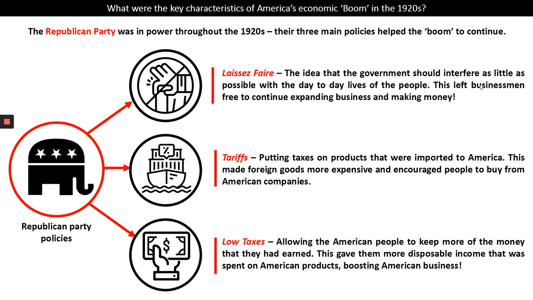And the final policy that I mentioned earlier was low taxation. This allowed the American people to keep more of the money that they'd earned from their jobs, and this gave them what's called more disposable income. They had more money in their pockets that they could spend every month. And because of tariffs, this was then spent on American products and further boosted American business. So the three main Republican Party policies, underpinned by their laissez-faire beliefs, helped the boom to continue throughout the 1920s.